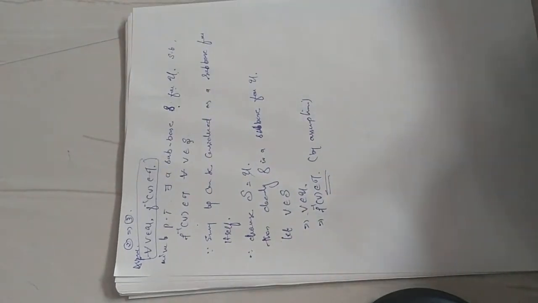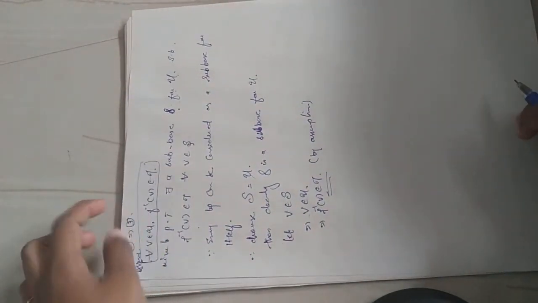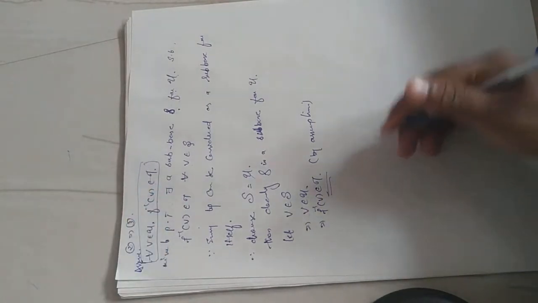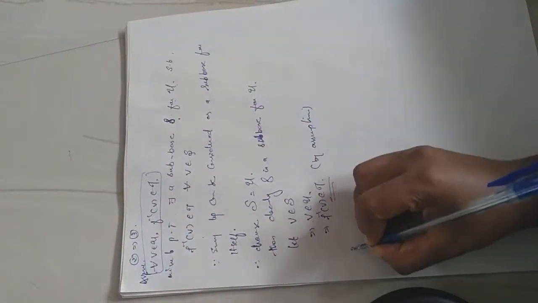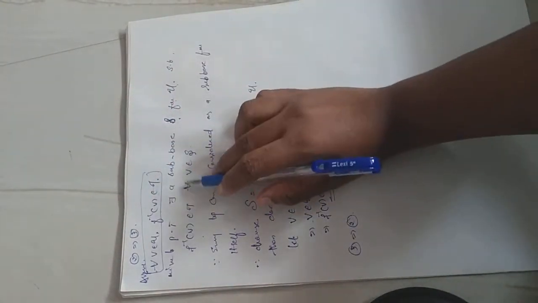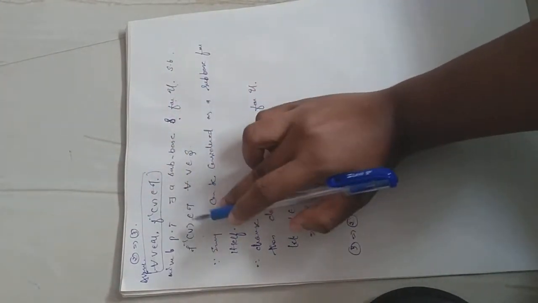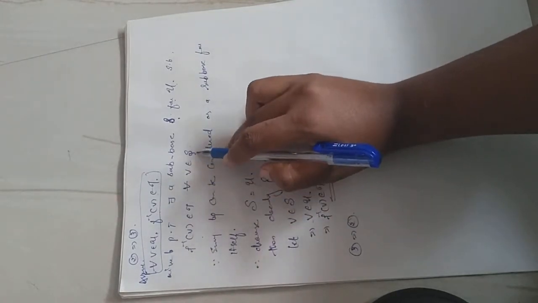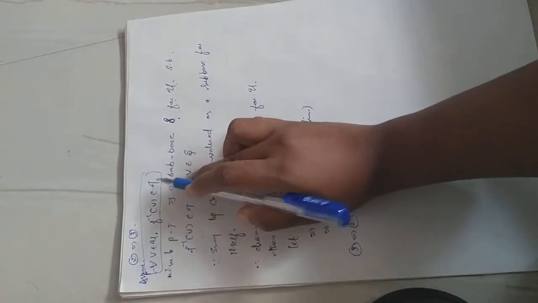Therefore, it is trivial. It is obvious that if we choose S equal to U, this result will hold. Okay. Now we prove 3 implies 2. That means the reverse. Suppose there exists a subbase S for U such that f inverse of V belongs to tau for every V in S. We need to prove the inverse image of an open set is open. Assume 3.